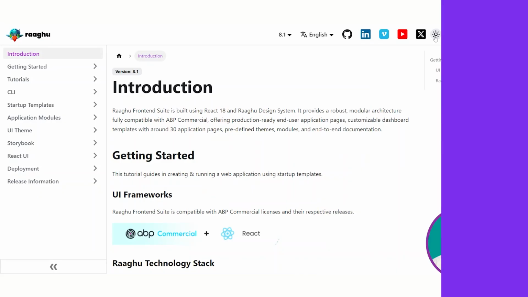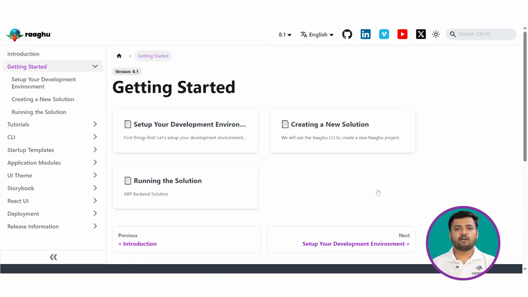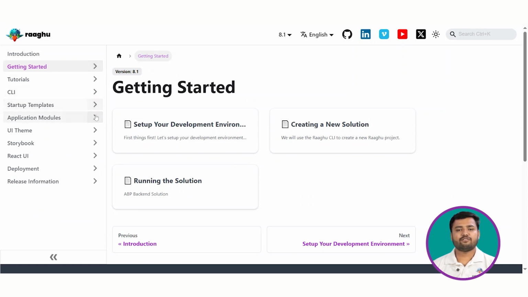We are excited to share our latest update with you. Dynamic documentation powered by Docusaurus and Raaghu design system. Using Docusaurus, which is based on React, we have completely revamped how we create and manage our docs. It's super easy to use, letting our team focus on the content while Docusaurus handles the heavy lifting.